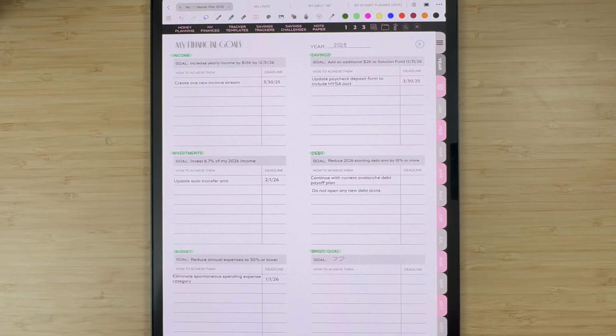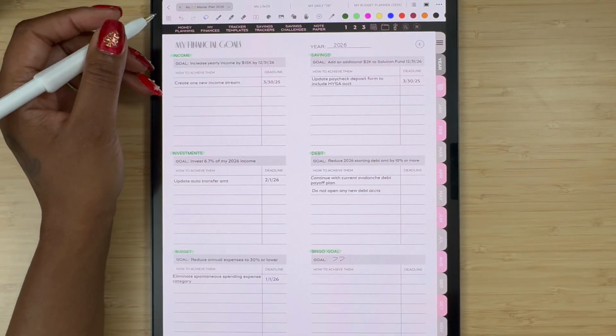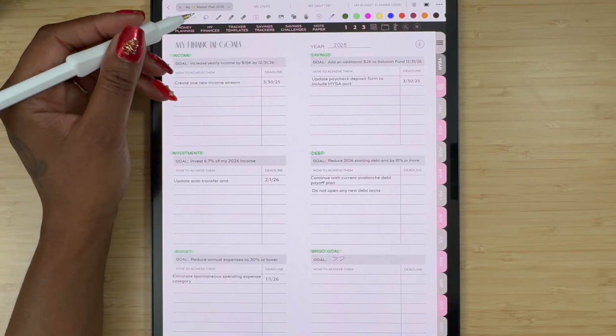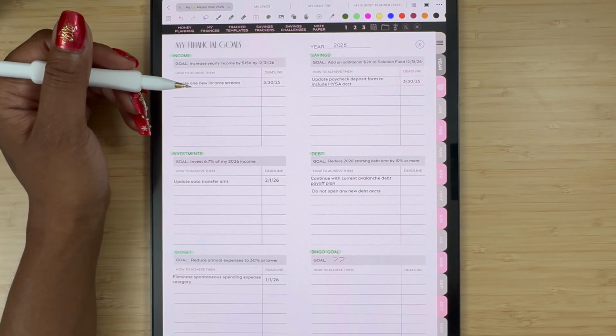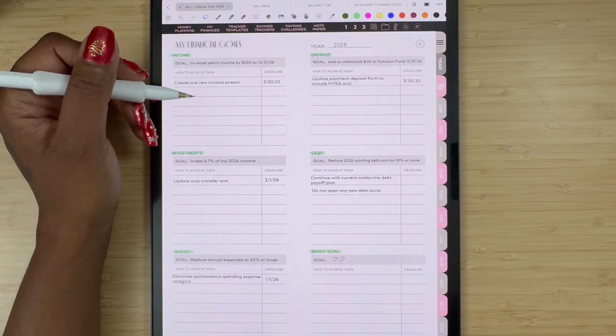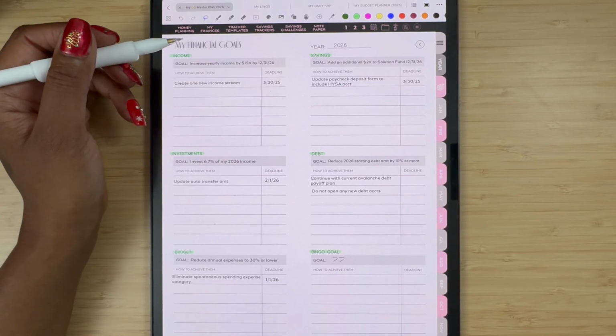I need to make sure that I am diligent this upcoming year in 2026, because 2025 was honestly, I could say a lot of people had it rough this year. This just wasn't the year that we thought it was going to be at the beginning of the year. Let me not go on a tangent.